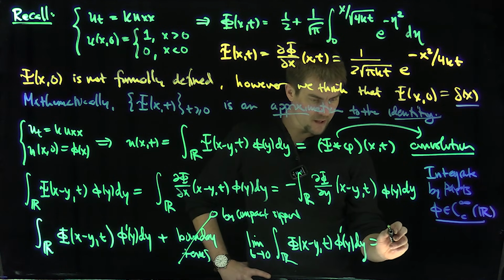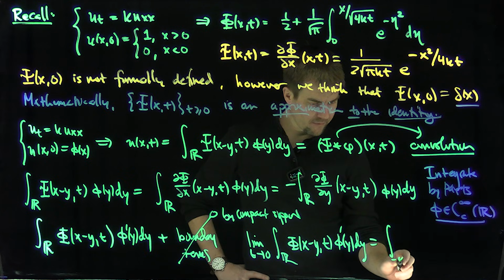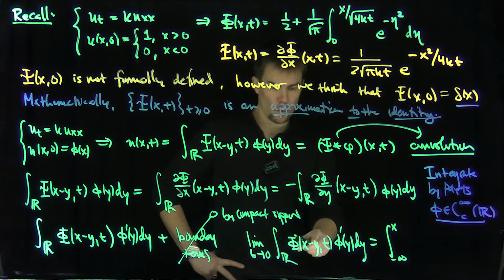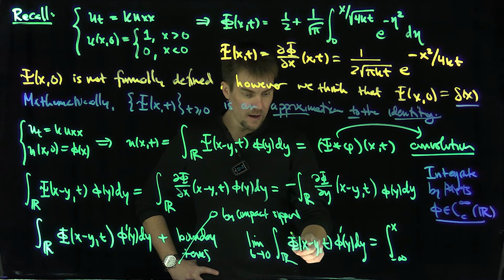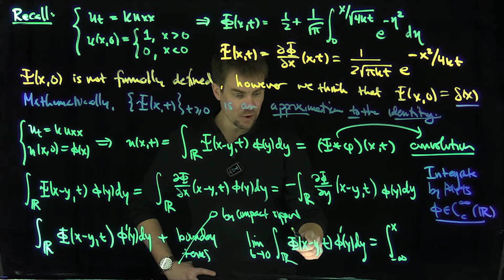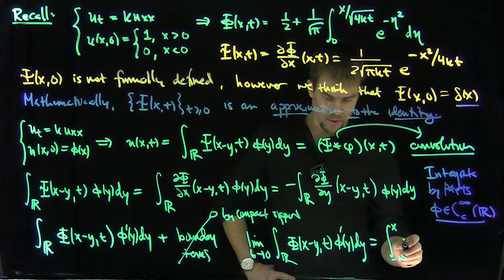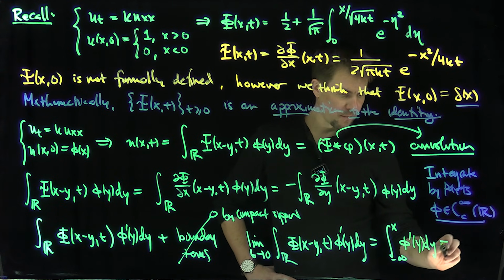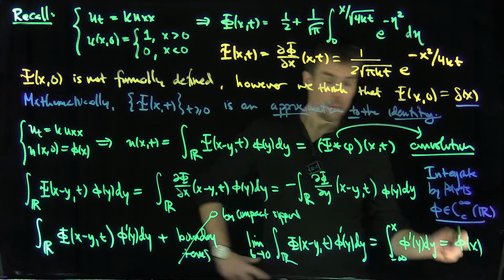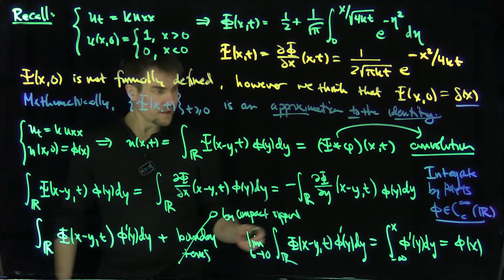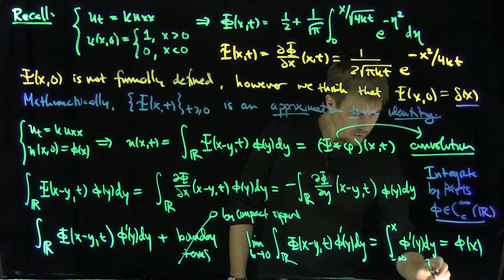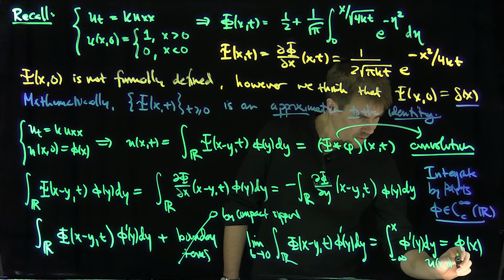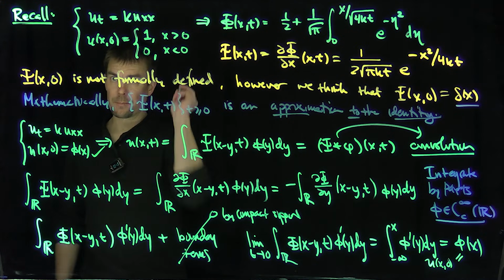So this turns into the integral from negative infinity up to x, because up to that point we get positive values, and once you're beyond x, we get negative values. We don't want those. φ'(y) dy, and by the fundamental theorem of calculus, that is just φ(x). Perfect. So in other words, u(x,0) is φ(x). It completely solves this problem.